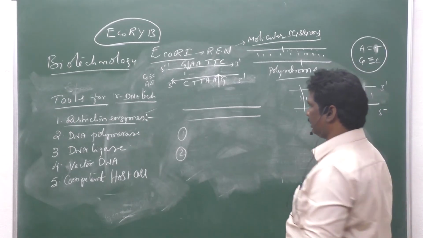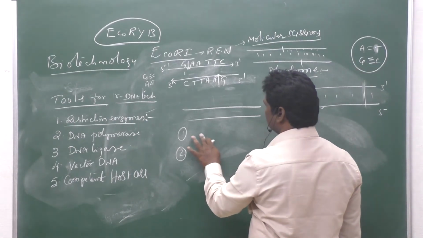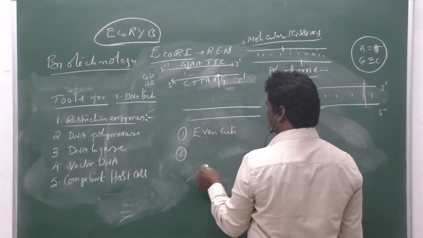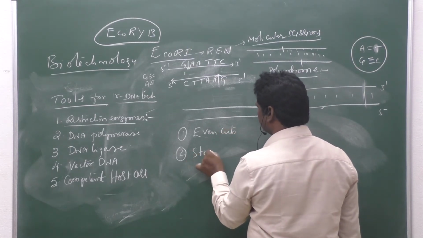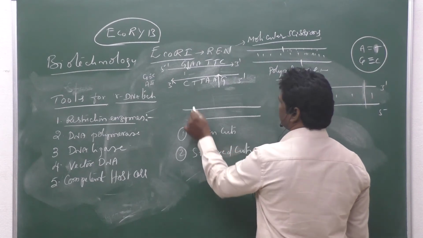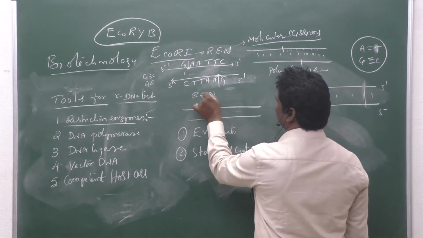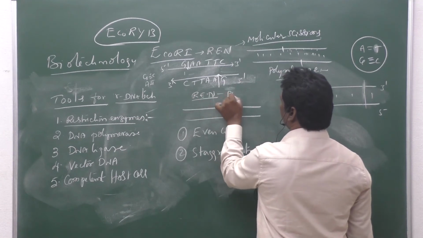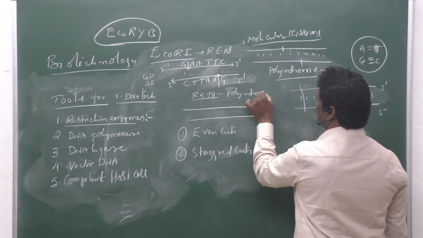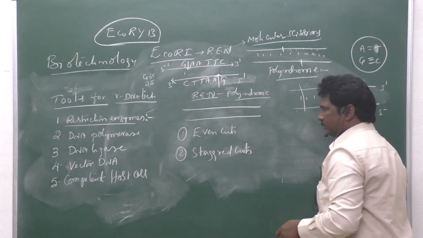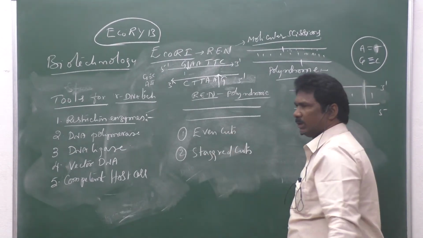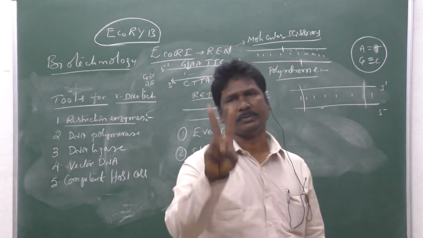One cutting is called an even cut and another is called a staggered cut. So restriction endonuclease enzymes identify the palindromic sequence and cut the DNA into fragments, carrying out two types of cuttings.